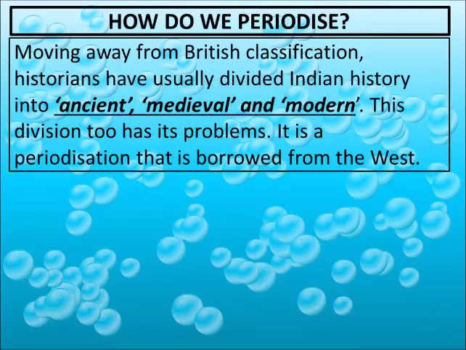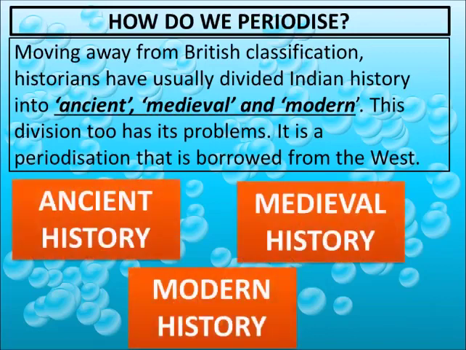Moving away from the British classification, historians have usually divided Indian history into ancient history, medieval history, and modern history. And this is the term we now use in our history. This division too has its problem. It is a periodization that is borrowed from the West. We have taken these three terms from the Western countries.